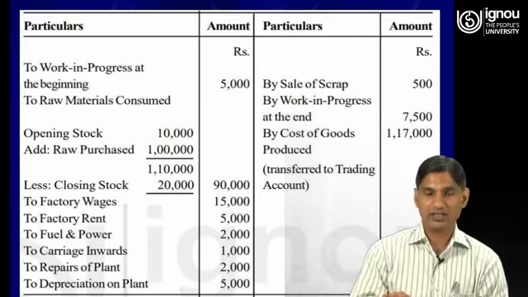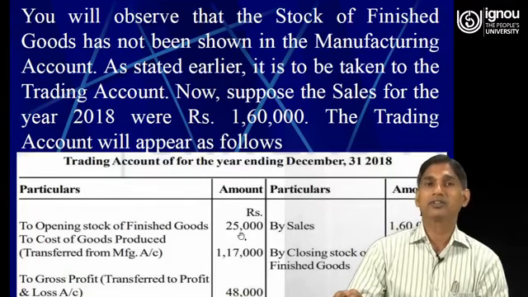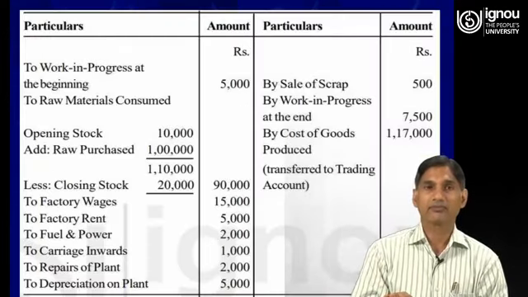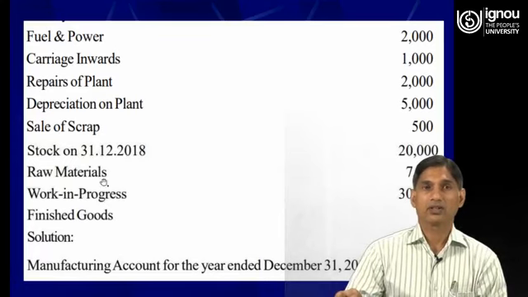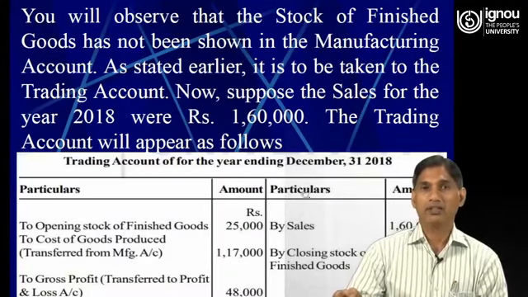trading account. Let us check it. To cost of goods produced 1,17,000. So here by sales 1,60,000, it is given in the information. By closing stock of finished goods 30,000. So opening stock of finished goods is shown in the debit side of the trading account, and closing stock of finished goods 30,000. Yes, closing stock of finished goods is given, that is 30,000. So this way we can prepare the trading account.